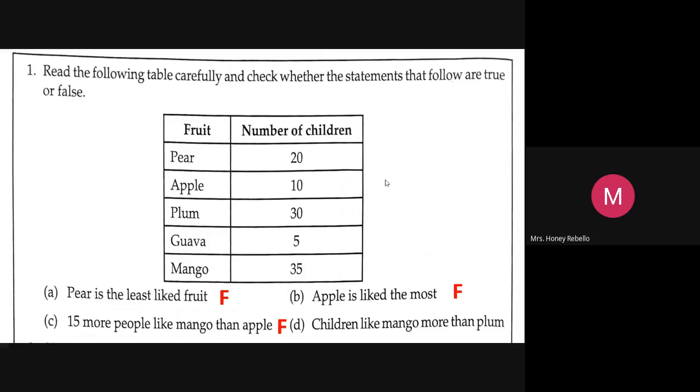No, Mukilan. You got 25 if you add 15. Now just keep it, okay? It's not necessary for you to learn it by heart. 15 more people means 15 plus 10, you got 25. So mango should be 25. But what is the number of children for mango? Straight to mango, what is it? 35. So that's wrong.